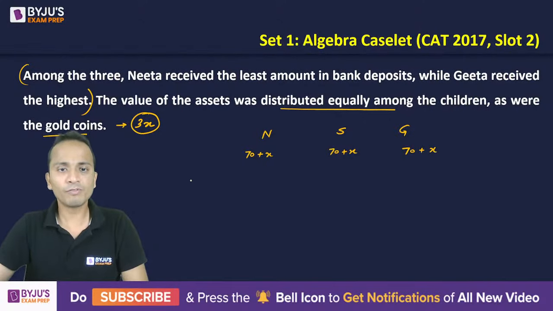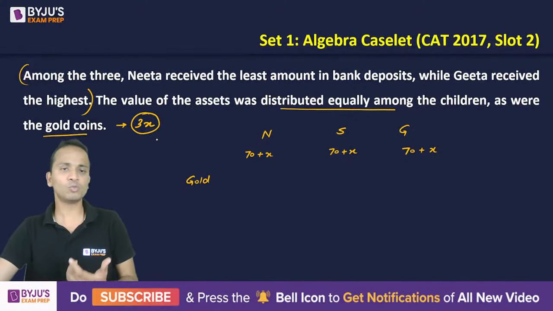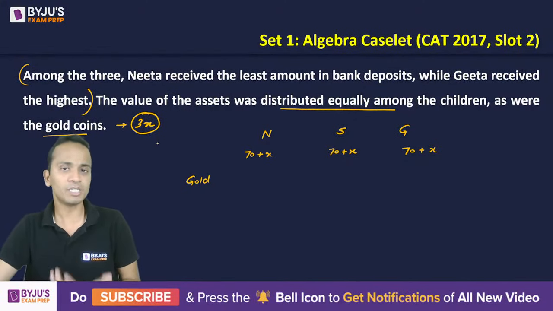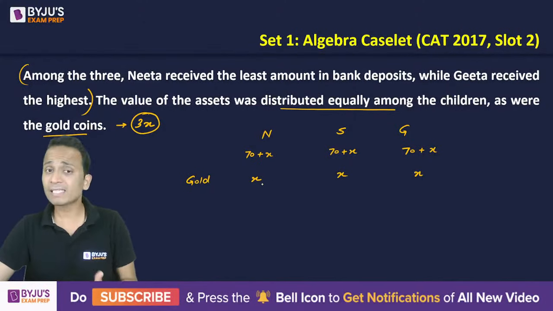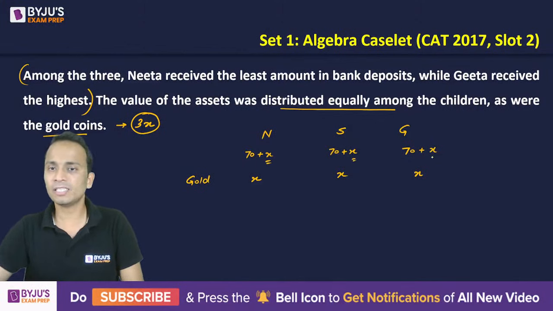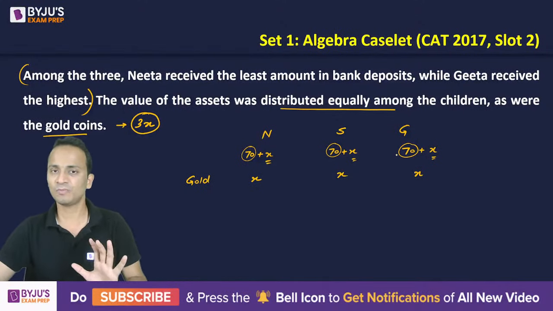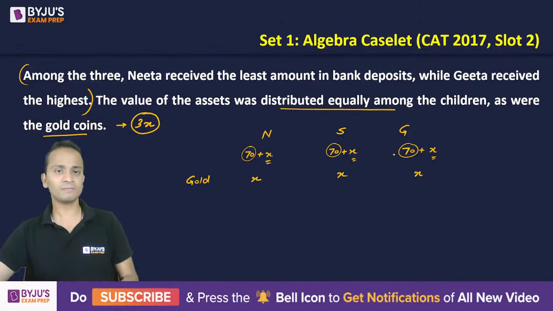Now, in terms of gold coins, since the total number of gold coins was 3x and it was divided equally among the 3 children, each of them will get x number of gold coins, and hence x lakhs in terms of gold coins. Okay, so this portion they have already received. Now they need to receive 70, 70 and 70 lakhs each. All right, am I clear?